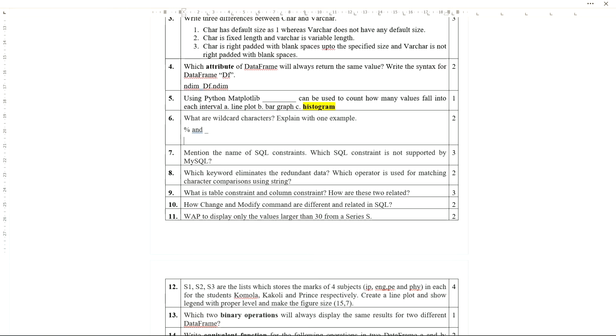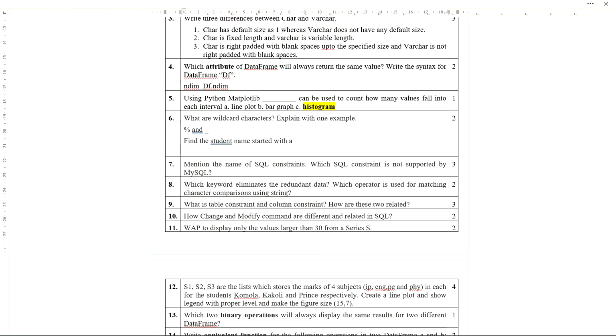Another part of the question is: explain with one example. For example, you need to find out the student names whose name starts with A. So suppose we need to find the student name started with A. For this one, the answer will be: select name from student where name like, within quotation we'll write A percentage. So this is the example. Like this you can write.